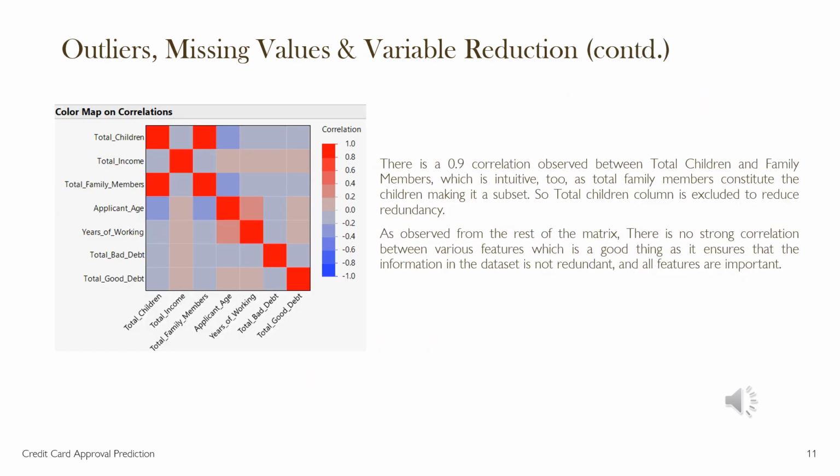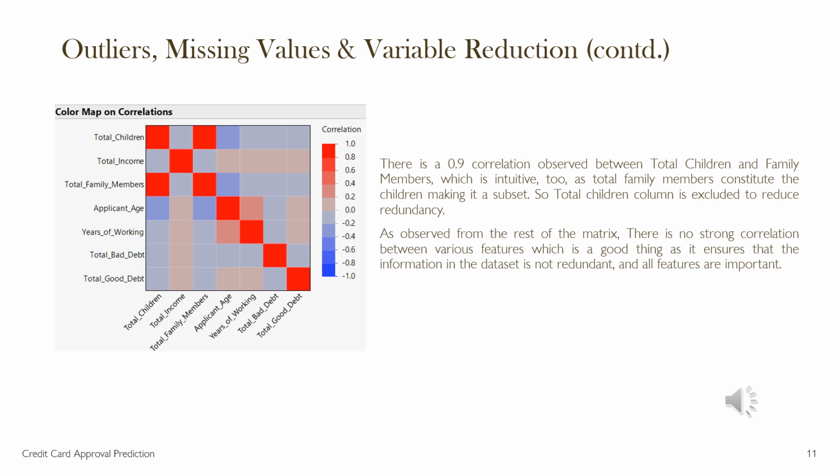Further into the variable reduction process, we have used a correlation matrix to see the correlation between the variables in the dataset. There is a 0.9 correlation, which is a very strong positive correlation, observed between total children and family members, which makes sense, right? As the total number of family members includes the children, it is very obvious that this data is redundant and children is a subset of family. I have decided to exclude the children column entirely.